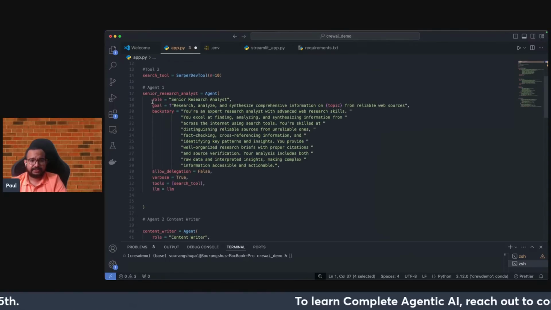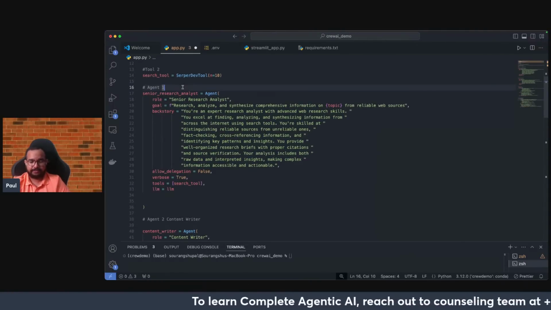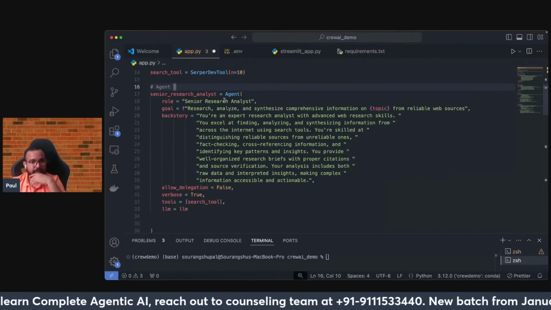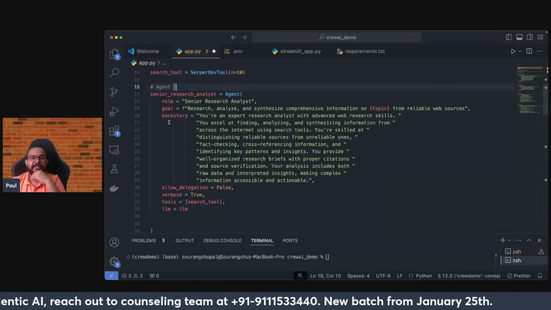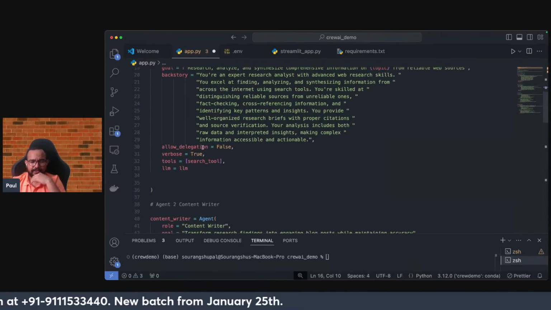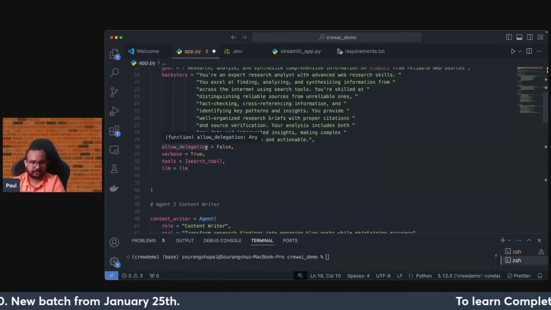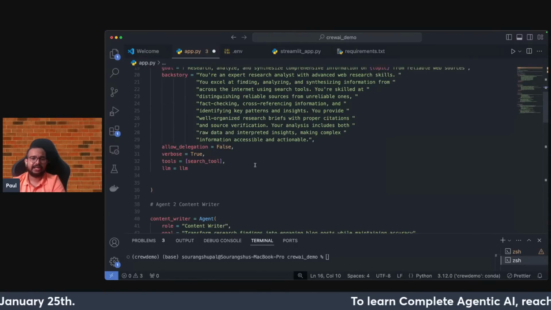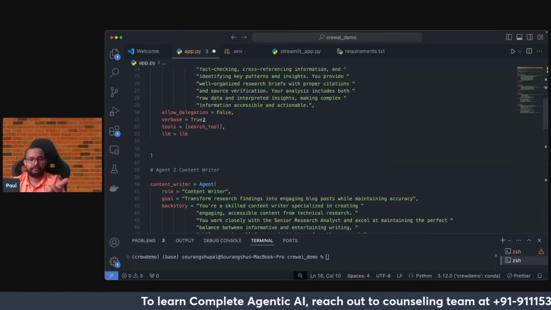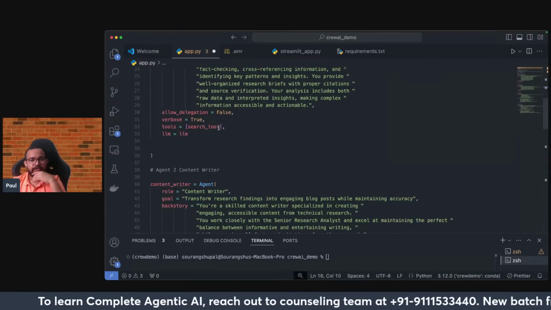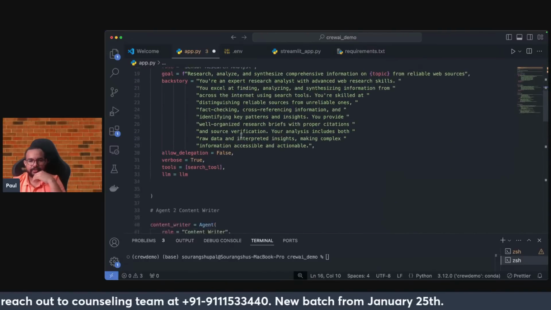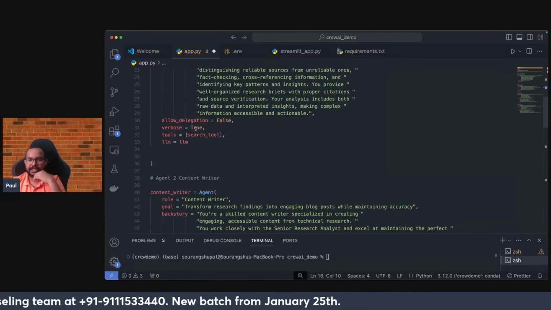Then comes our first agent that I have created, the senior research analyst. I have given the role of this particular agent, the goal of this agent, and then the backstory. This particular agent won't be manipulating any other agent, so that's why delegation is right now false. I want my results to be printed in the terminal, that's why verbose is equal to true, and tools is equal to search tool, because for this particular agent I want to perform a web search. So because of that information, I have attached it.